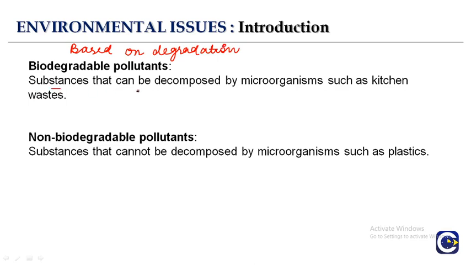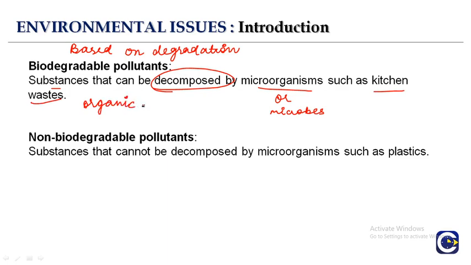Substances that are decomposed by the microorganisms or microbes, like kitchen waste, which is organic matter. For example, if you keep food for 24 hours left somewhere outside, it will be degraded or decomposed by the microorganisms, so we can call it a biodegradable pollutant.